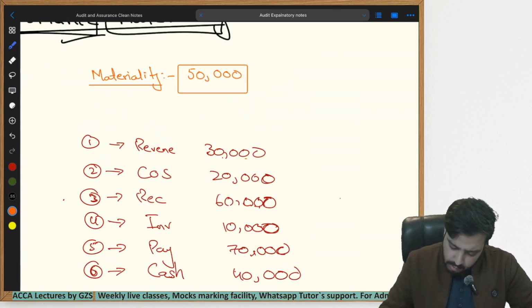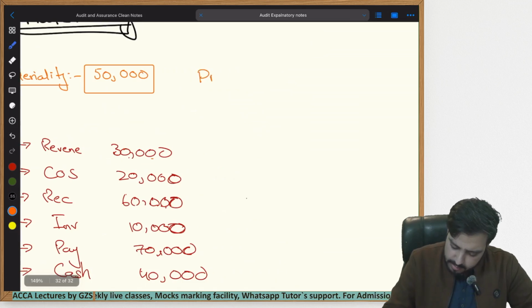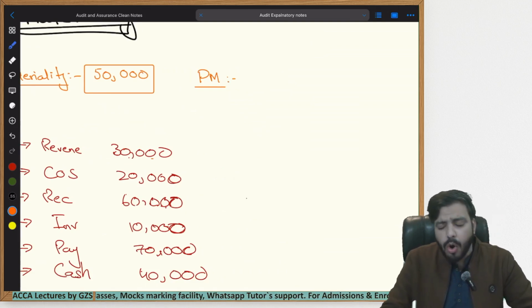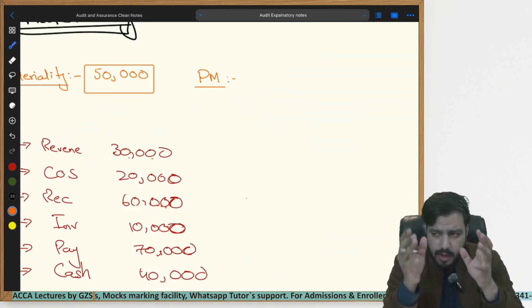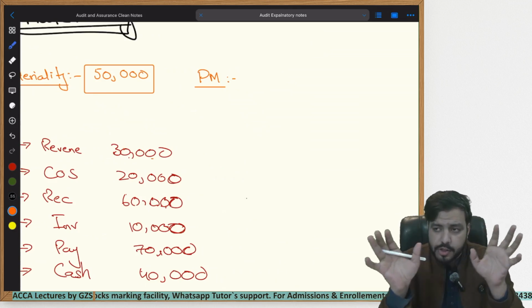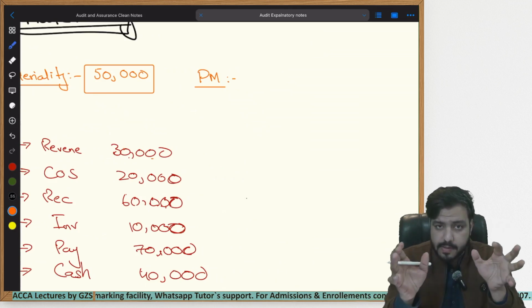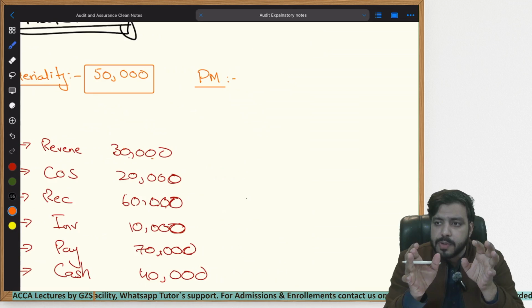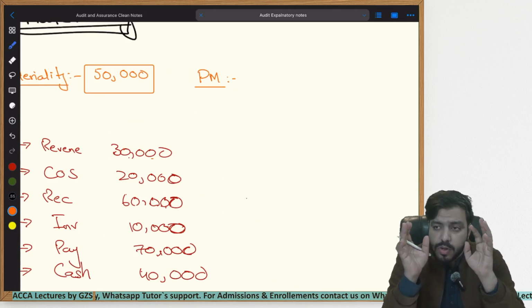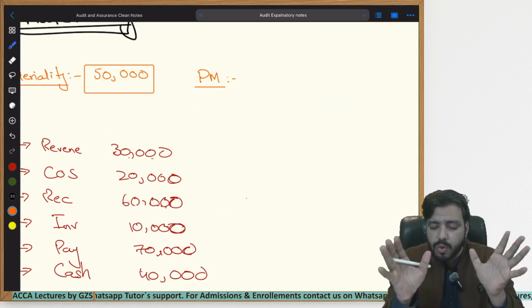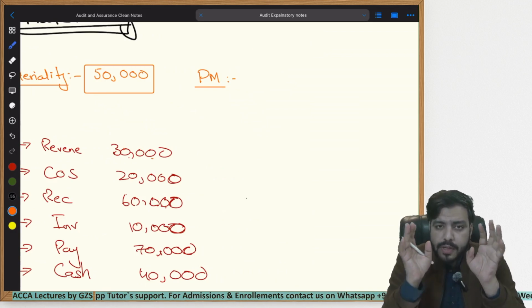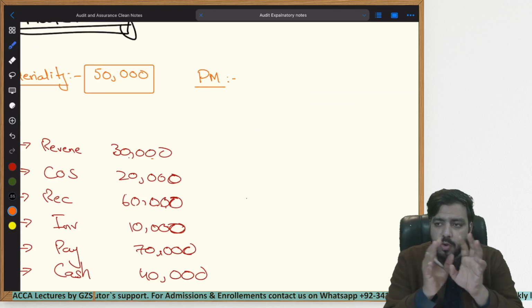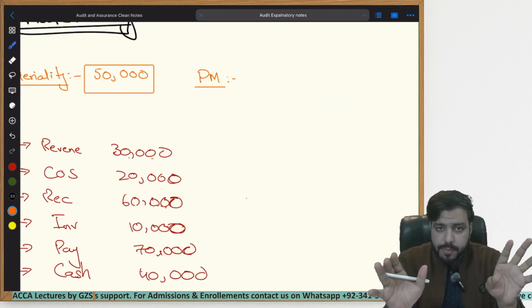Now let's move towards the concept of performance materiality. In this context, I'll simply write down PM. By the way, within your syllabus, calculating performance materiality or scenarios linked to performance materiality are not tested. Under the course of AA, you only need to understand the definition of performance materiality.